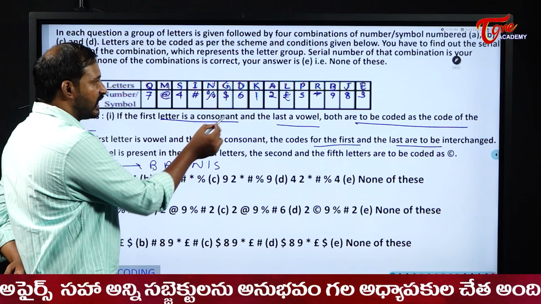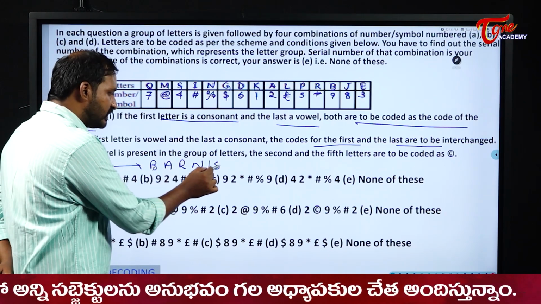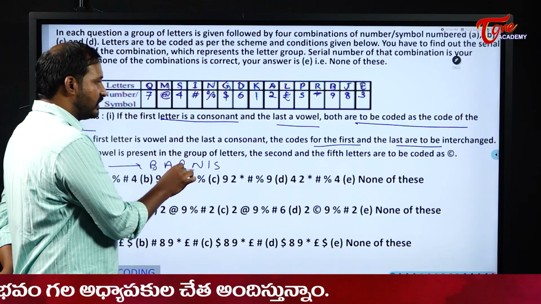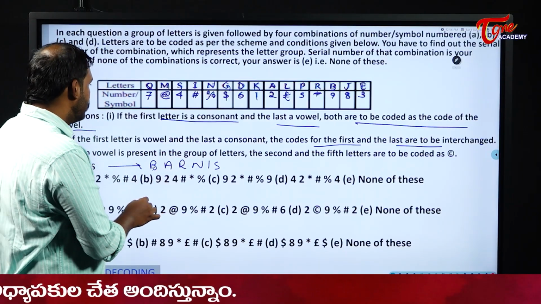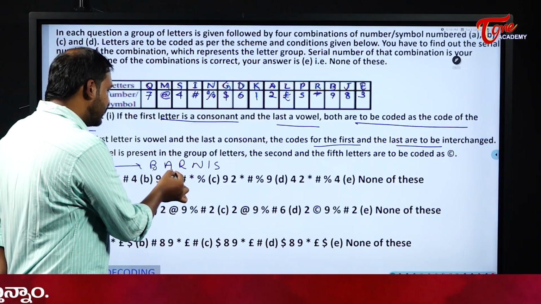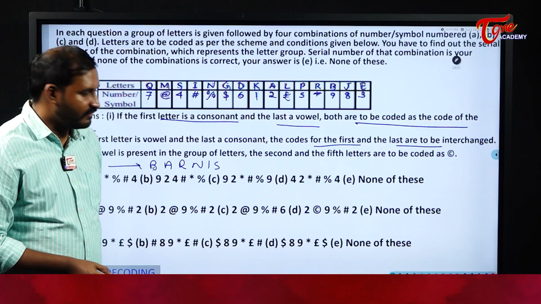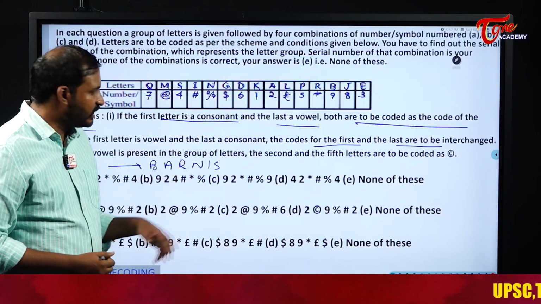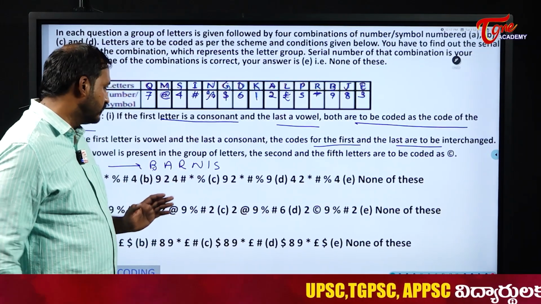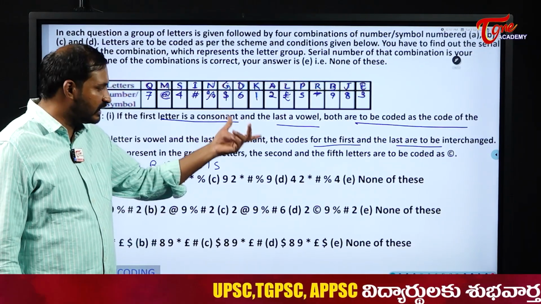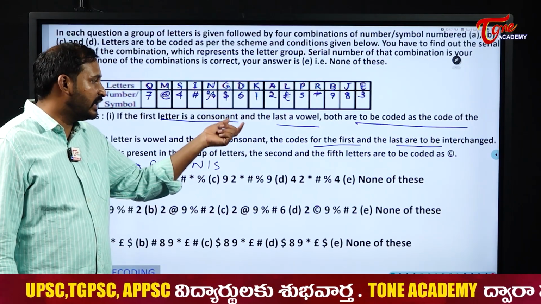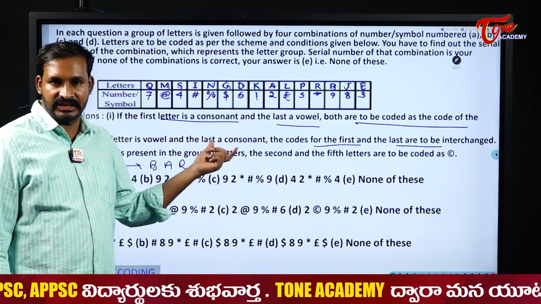First letter is consonant, last is vowel. But first is consonant, last is also. So the first condition is not working for me. If the first letter is vowel and last is consonant. Okay, first letter is not a vowel, so that is also not working. If no vowel, I have a vowel, right? A is a vowel and I is also a vowel. So here all the three conditions are not working for me. So just directly code it. Need not think too much about the conditions here. Why? Because the given word is not falling under any one of these three conditions.